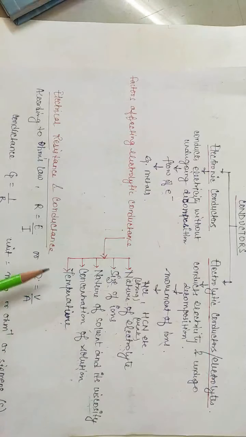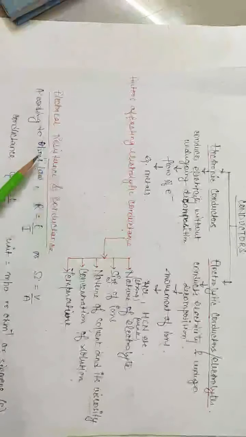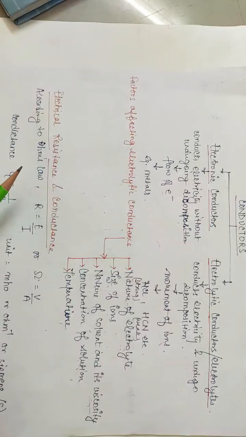Now let's see what the electrical resistance and conductance are. Any substance offers resistance to flow of electricity, which can be determined by Ohm's law.